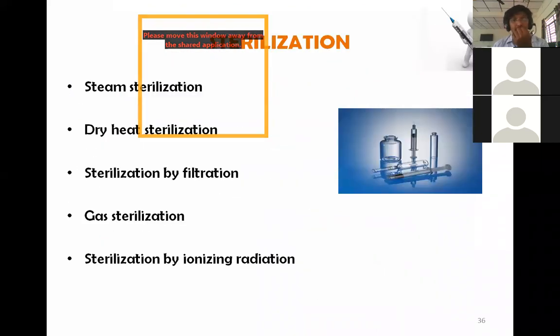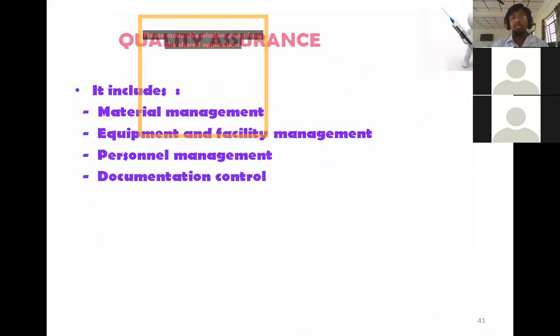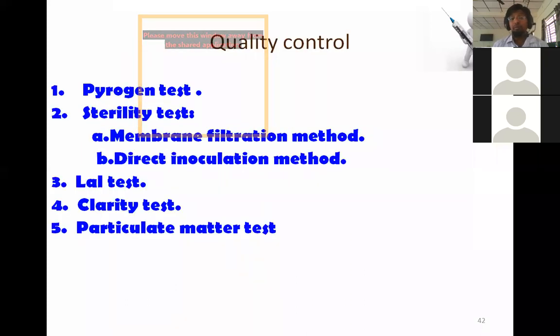So what kind of evaluation parameters do we basically do? Generally speaking, we will check for the presence of pyrogens. Then we'll do sterility testing through membrane filters and direct inoculation methods. Then we will go for the clarity test, and we will check for the presence of particulate matter.